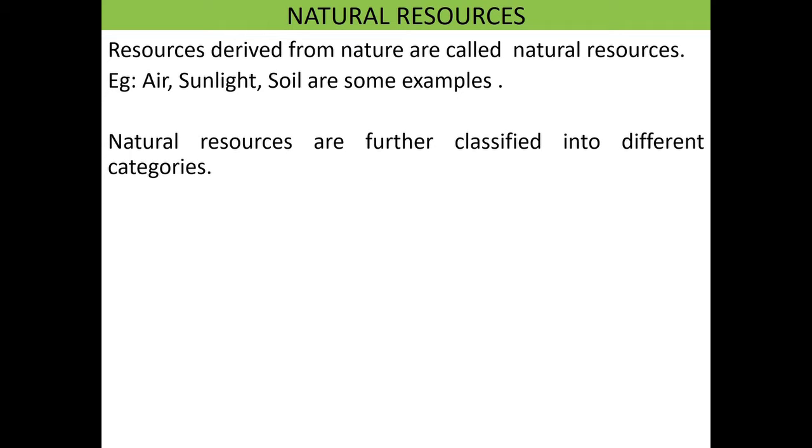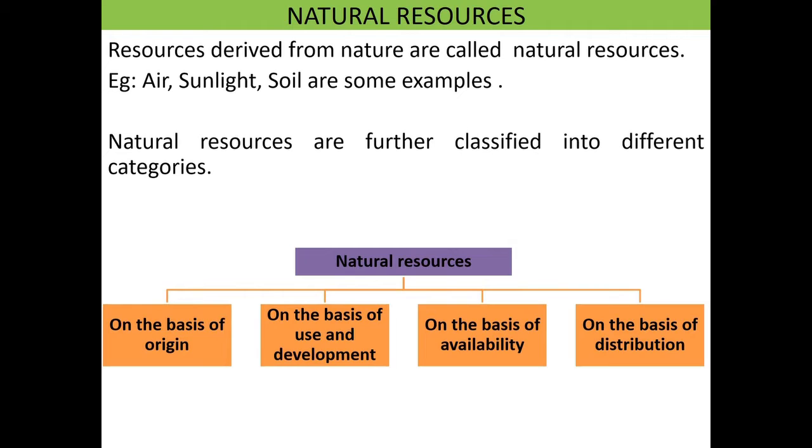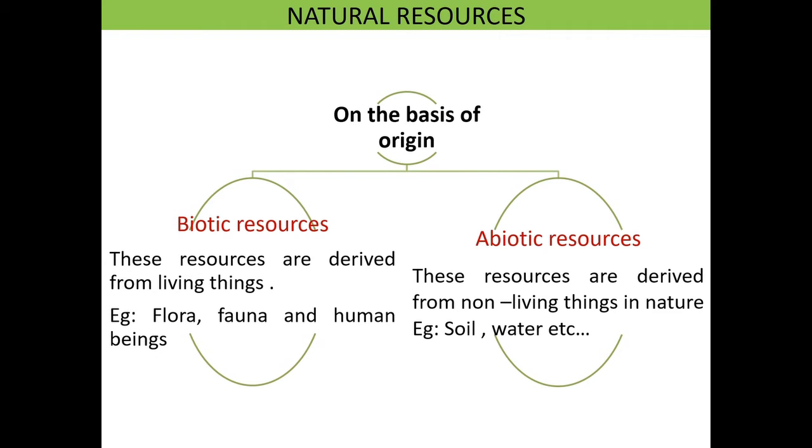Natural resources are further classified into different categories. There are four types: on the basis of origin, on the basis of use and development, on the basis of availability, on the basis of distribution. So now let's learn on the basis of origin. On the basis of origin, natural resources are classified into two types: biotic and abiotic.